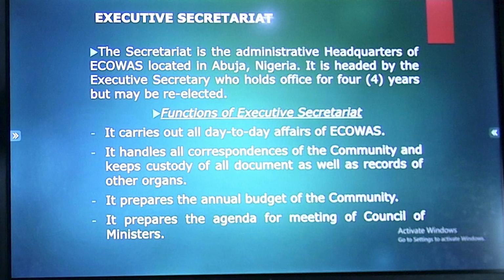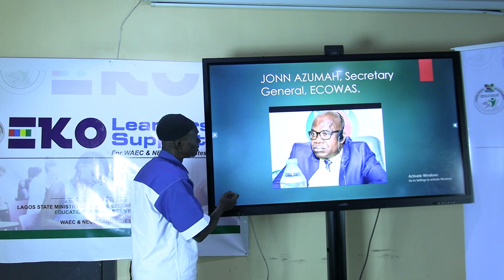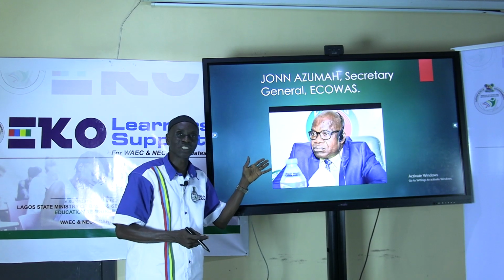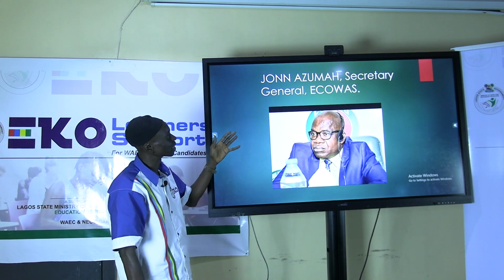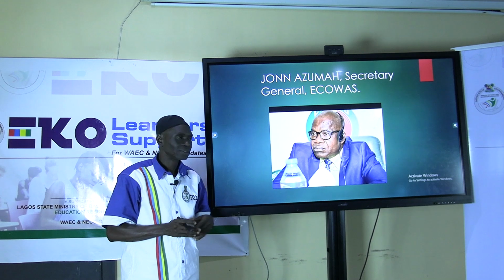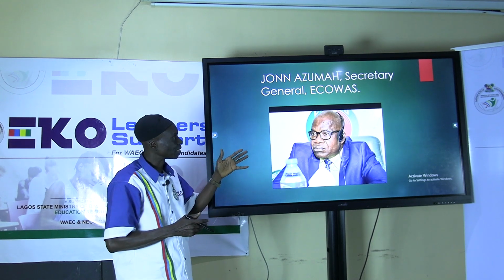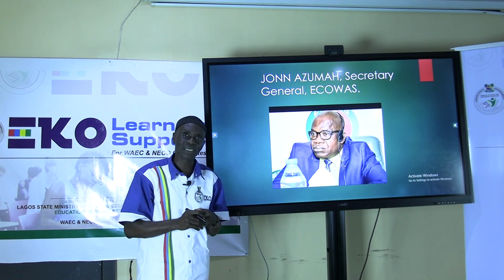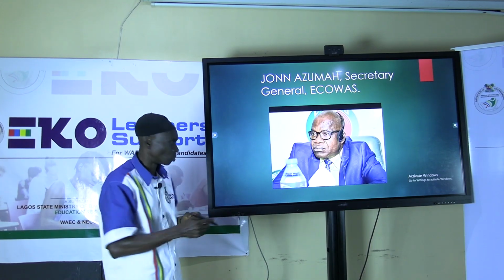Executive Secretariat, as the name suggests, that is the head office for information, administrative matters, and correspondences of ECOWAS. It is located in Abuja, Nigeria. It is headed by the Executive Secretary, who holds office for 4 years but may be re-elected. For better understanding, the picture here shows the current Executive Secretary, Dr. Omar Touray, from Gambia. This is the man who is at the helm of affairs in Abuja as Executive Secretary of ECOWAS.